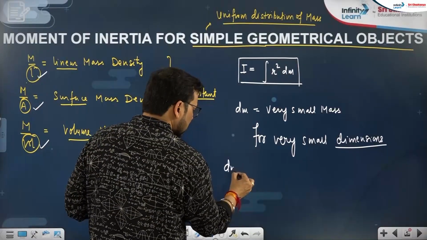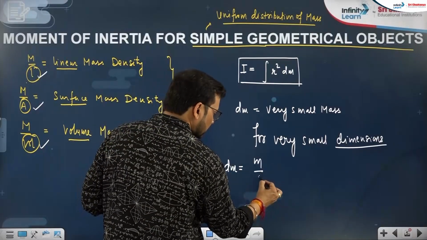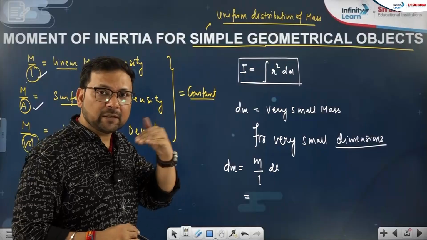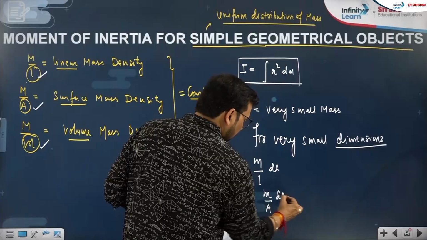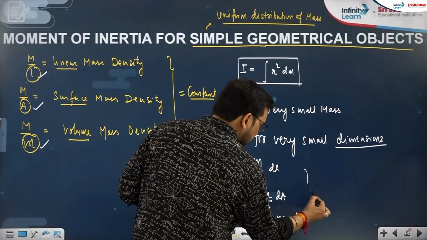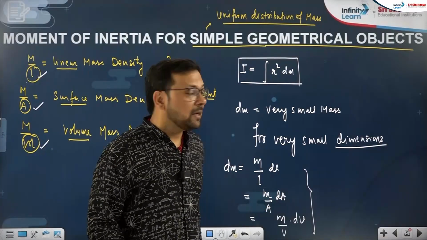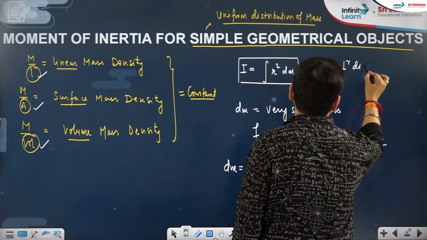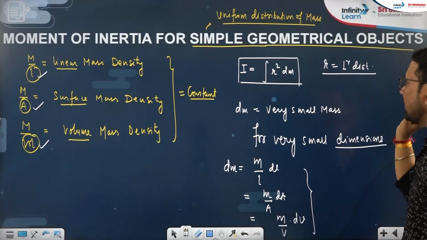Suppose I am saying dm for a linear body. So I will say total mass upon total length into dl. If I am saying mass for a superficial body where mass is distributed on area, laminar bodies, what I will say? Mass by area into small area. Or I am saying for a 3D body, mass by volume into small volume. So this way we can write the value of small length mass, small area mass, small volume mass. And with no surprises, what is R? That is still the same, perpendicular distance. Okay, that is the basics behind moment of inertia of simple geometrical objects.